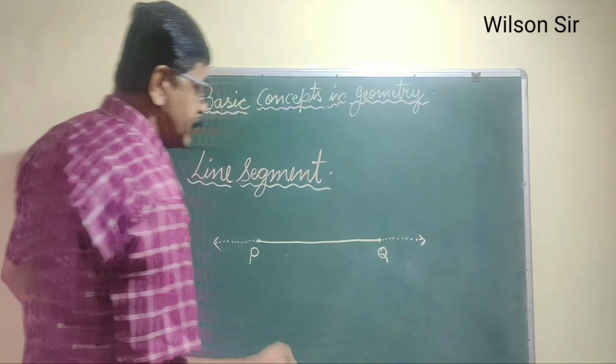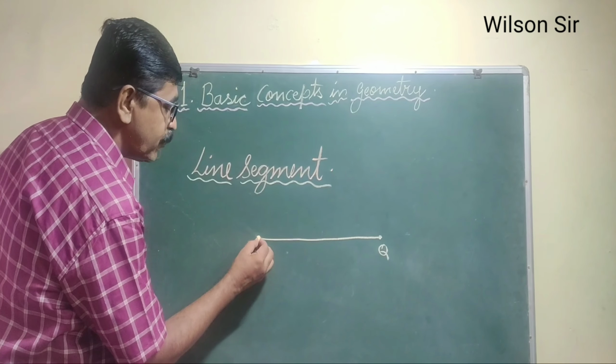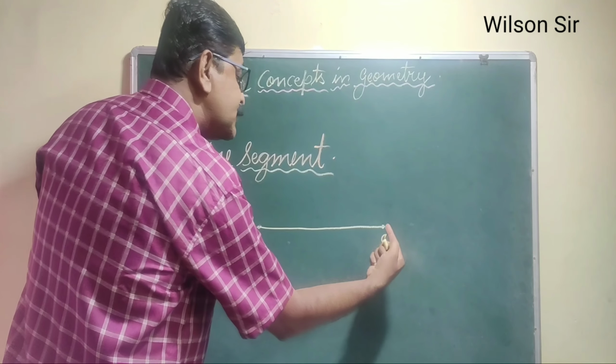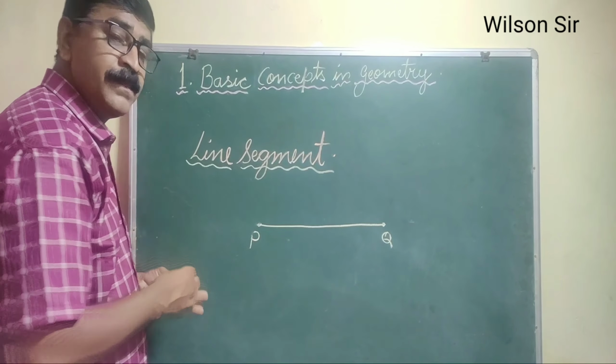From that line, this PQ forms a small part, and that small part is called a segment. So from point P to point Q, this is a line segment. Now the line segment has a definite length and two endpoints. Point P and point Q are the two endpoints of the line segment. Beyond this, the line segment will not increase or be elongated. So this is the definite length of the line segment.